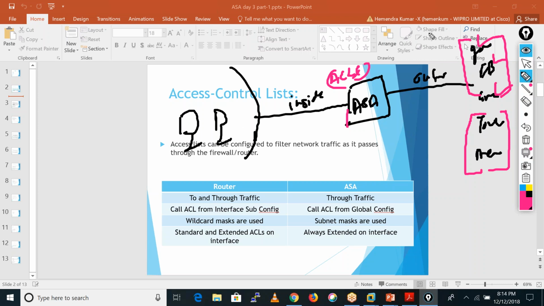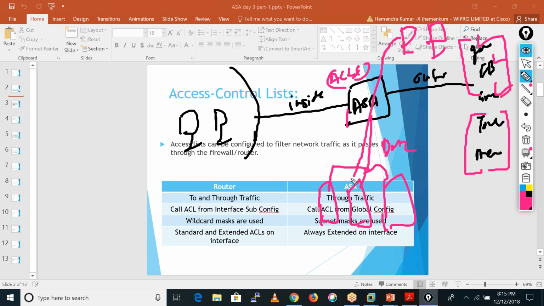Now let me also take some more examples. Here we are having some internet users, and here you are having DMZ. This is your DMZ, and here you are having some servers. So what happens? You have hosted these servers publicly. These guys try to access these servers. Maybe in the internet there are also some hackers, like attackers. He is also trying to access these servers, and he is trying to do some malicious activities over there.